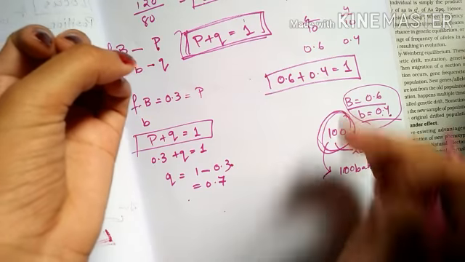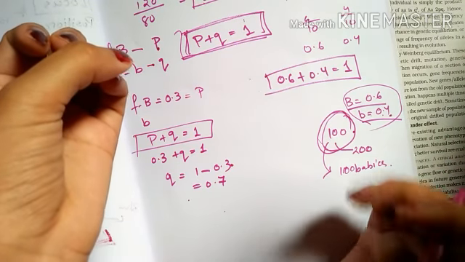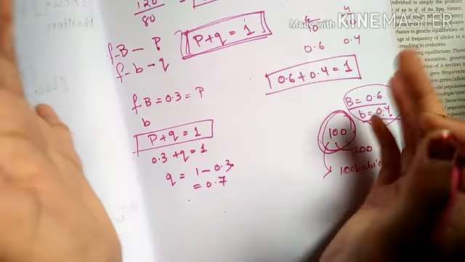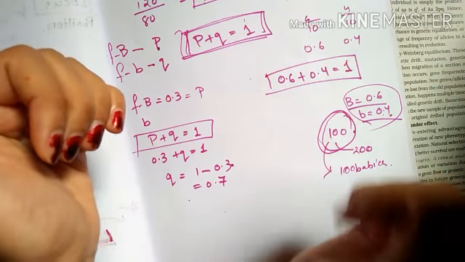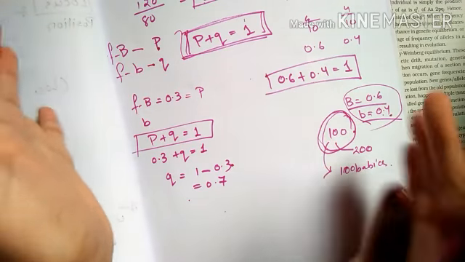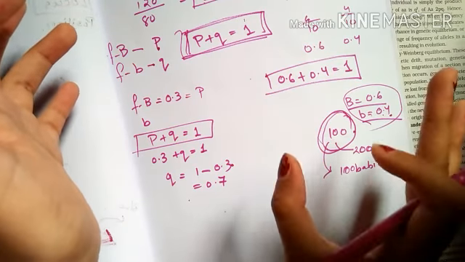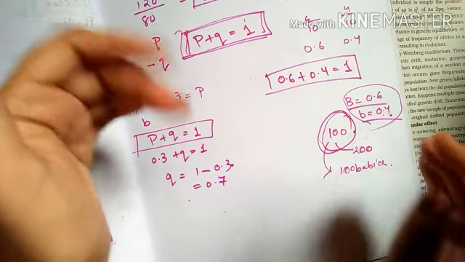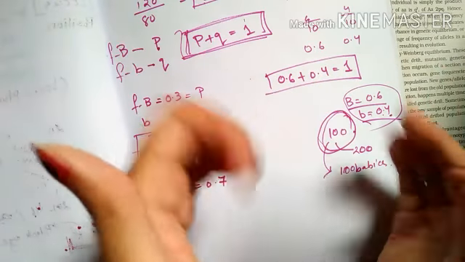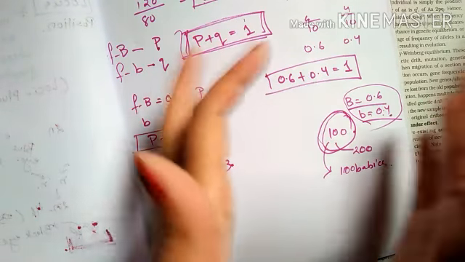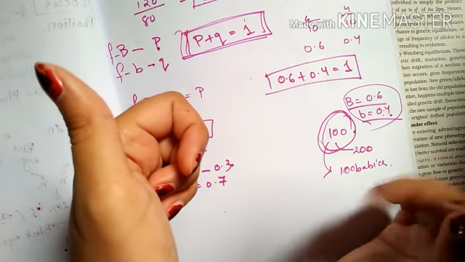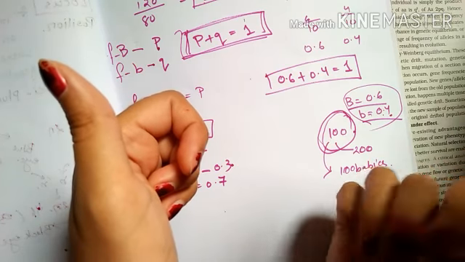Now, for this Hardy-Weinberg equilibrium to occur, it requires some conditions. It doesn't occur in the case of humans, because random mating is required and the population size should be large. Random mating doesn't occur in humans. They choose their mating partners. It can occur in the case of fishes and plants.